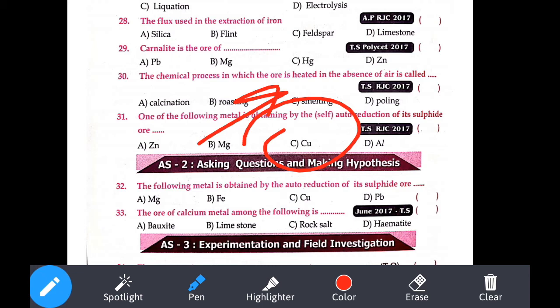Nice. Okay. As I said, let's see the next question. All these details I cannot say now. Now the following metal is obtained by the auto reduction of its sulfide. Now what is that auto reduction of its sulfide?